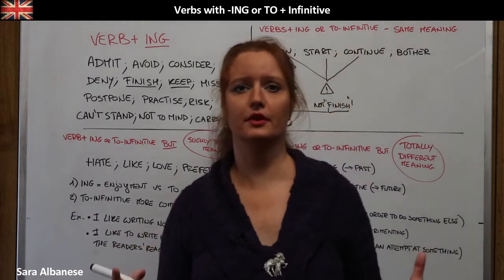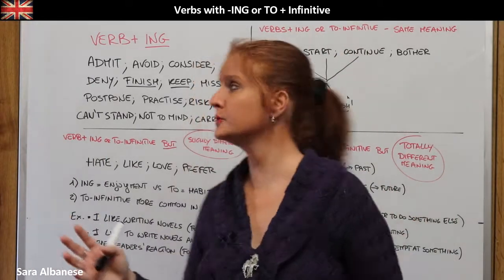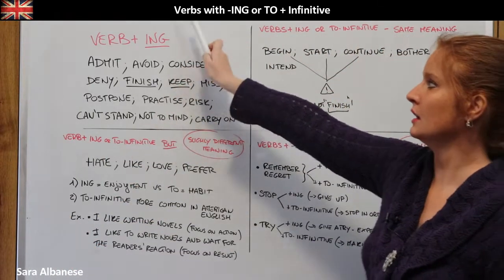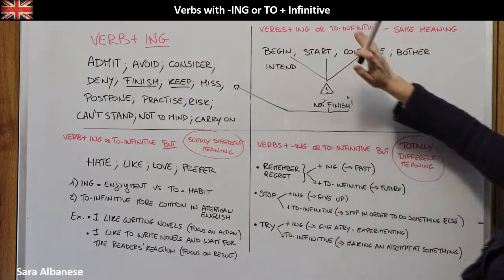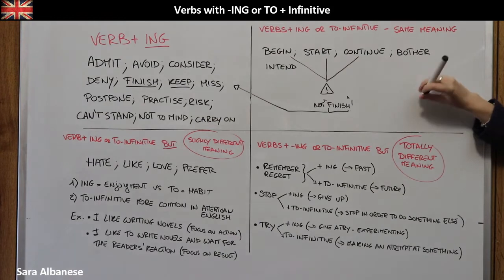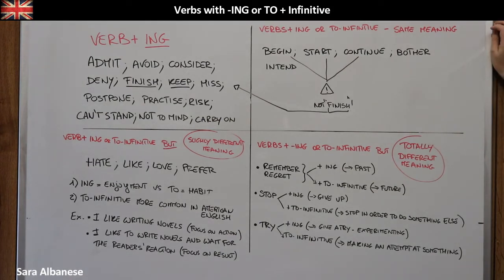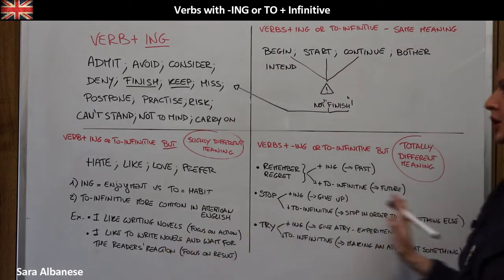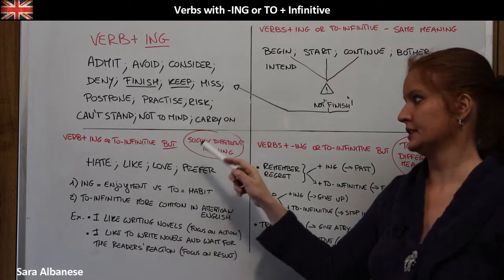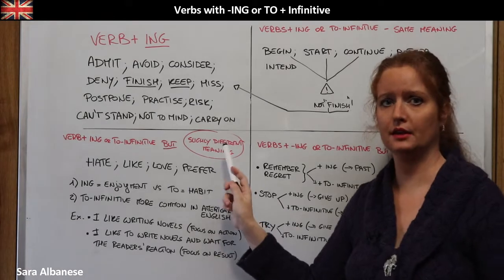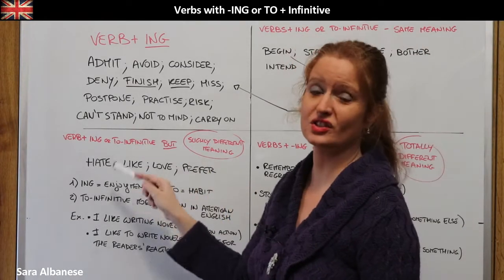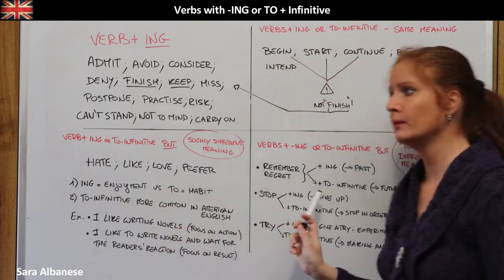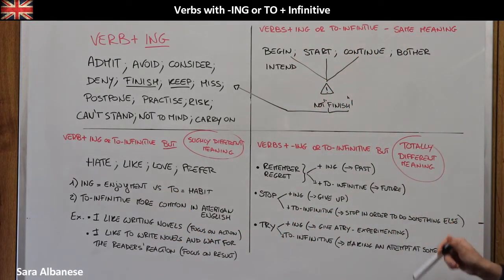This is sort of a summary, okay? So there are 4 groups: verbs that necessarily have an ing form after them, verbs that can be followed either by the to infinitive or the ing form, and here below verbs that can be followed by either ing or the to infinitive, but with a slight difference or a huge difference in this case.